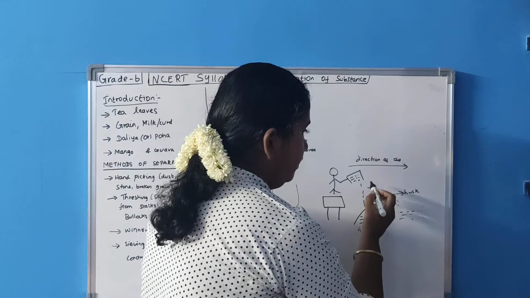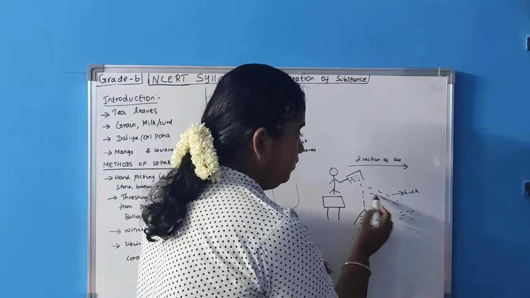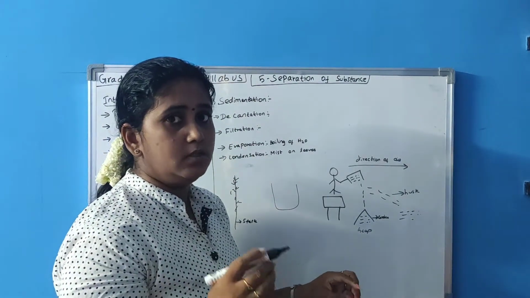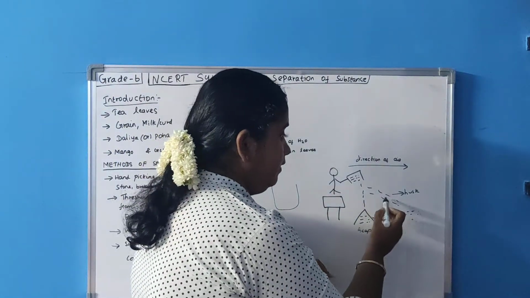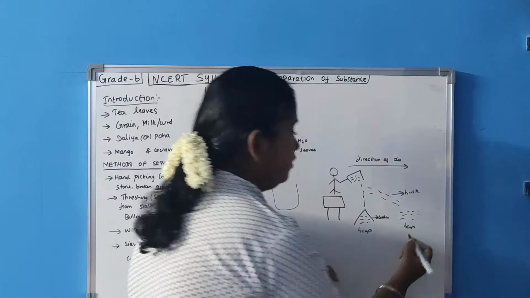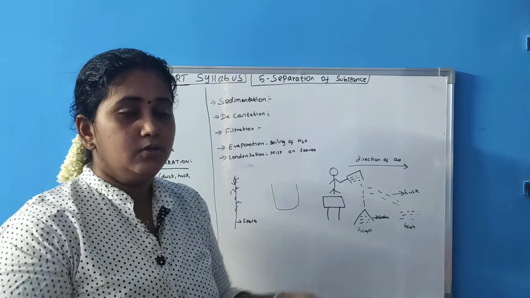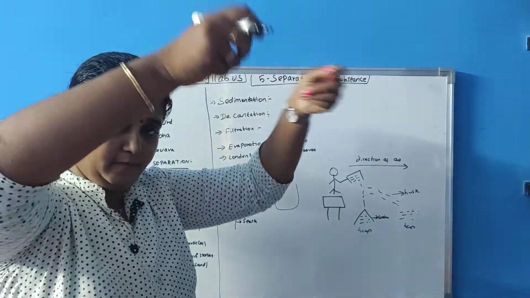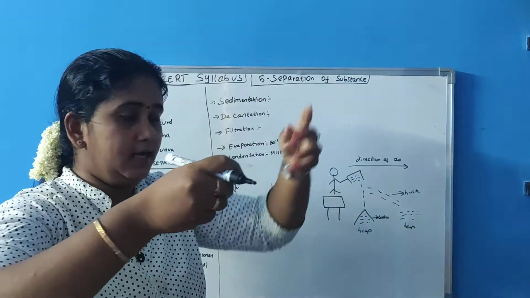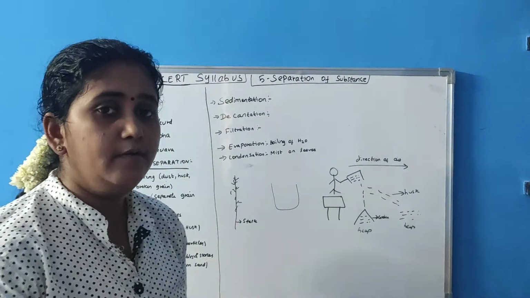Because of the air, the husk will flow away. Husk, in Tamil we call it tolli. So the husk will flow away and form a separate heap. This will form another heap. So what happens now? You got the grain separately and you got the husk separately. From your height you are throwing the grains, so that the husk will go away and the grains will fall onto the ground. You can pick it up. That is called winnowing.